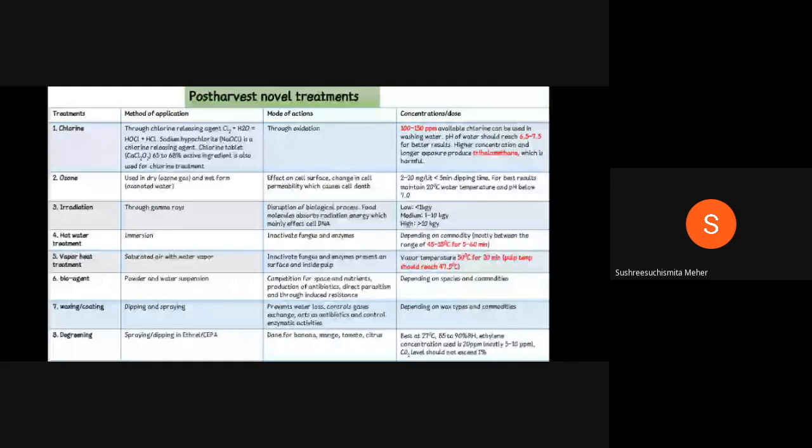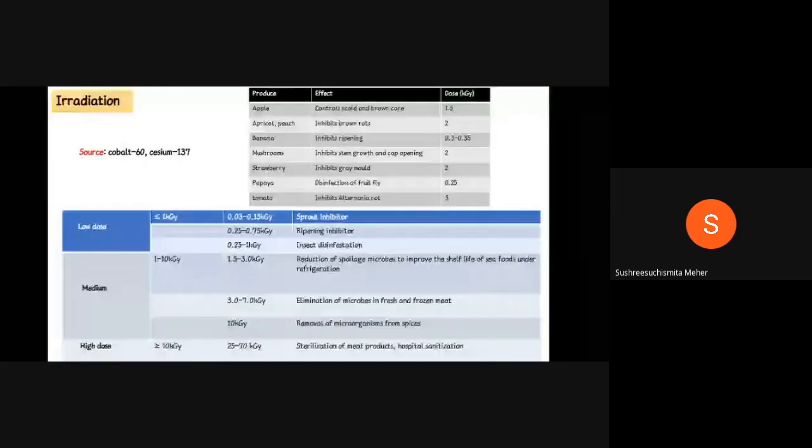Coming to irradiation, in 2019 JRF they asked the source of irradiation. It's cobalt-60 and cesium-137. The source for irradiation is important. In 2020 SRF they asked from the blue box, a standard book value, and it's very important because you should keep these readings in mind. What is the range of irradiation for sprout inhibition, what is the range for ripening inhibition, like that. So these two boxes are very important.